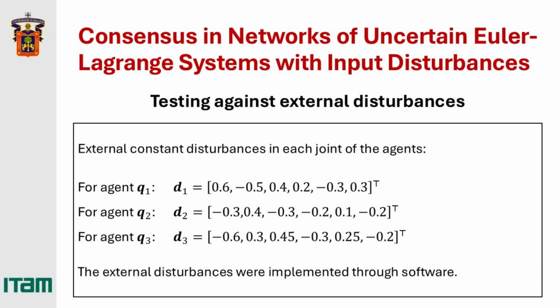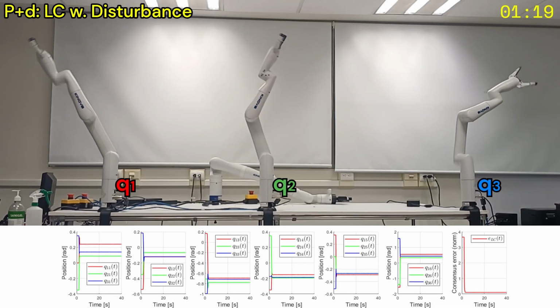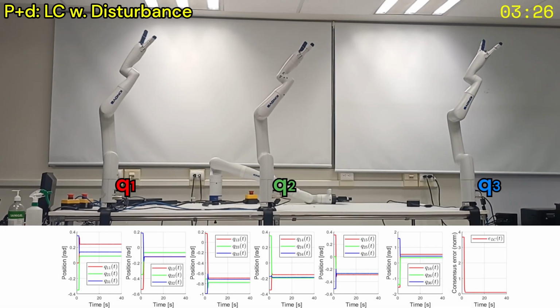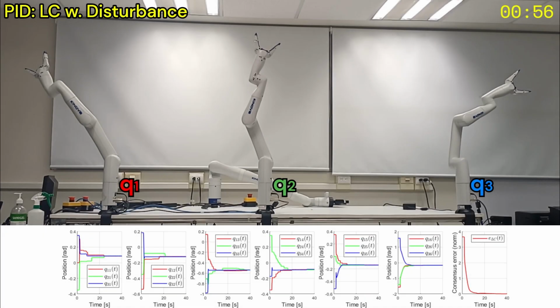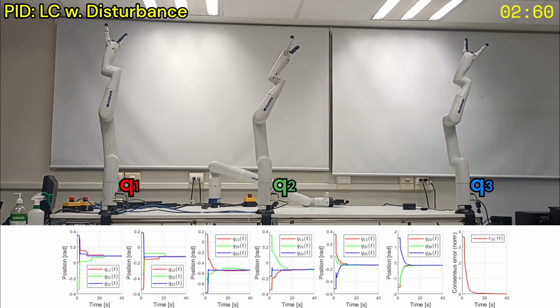Then, we repeat the same experiments, but we add by software a constant disturbance in each joint of the agents. We start with the leaderless consensus case, and, as it was expected, this controller is not able to deal with these disturbances, and the steady-state error is even higher. However, the disturbance rejection term of our controller is enough to deal with this kind of disturbances.